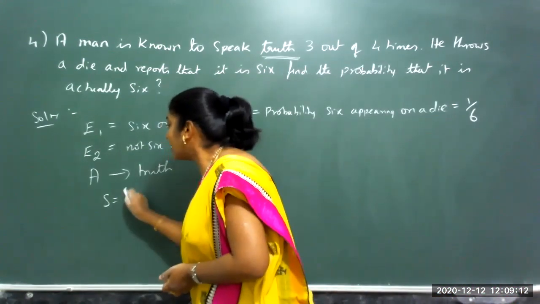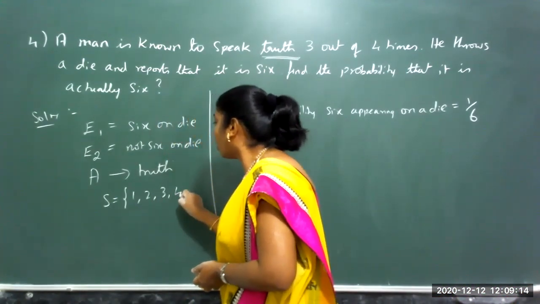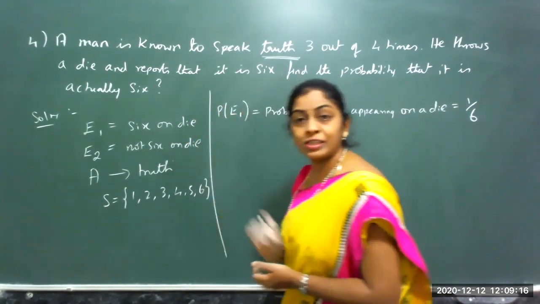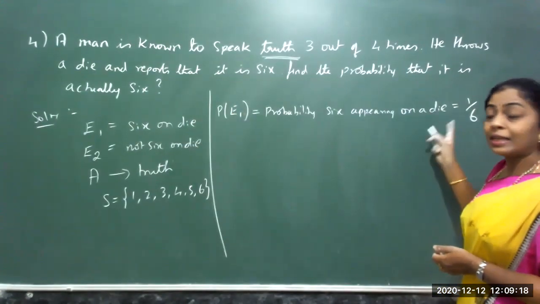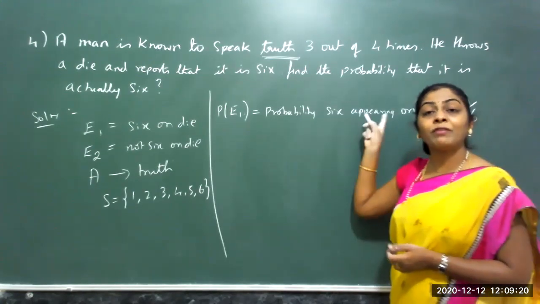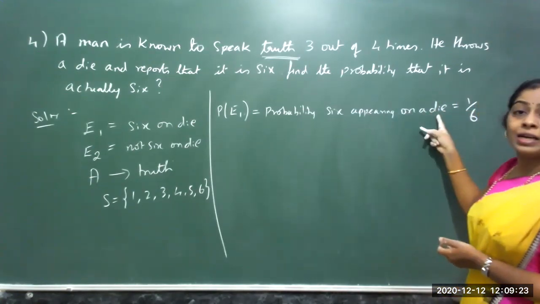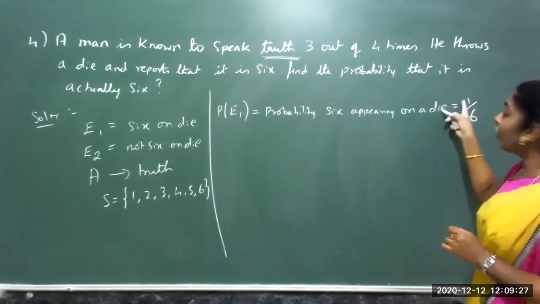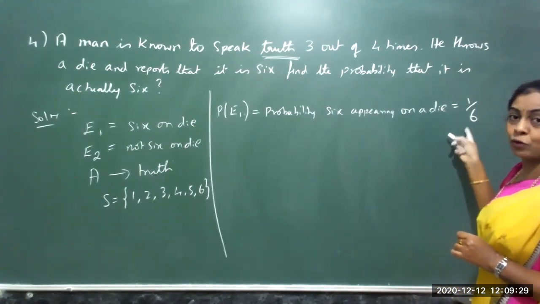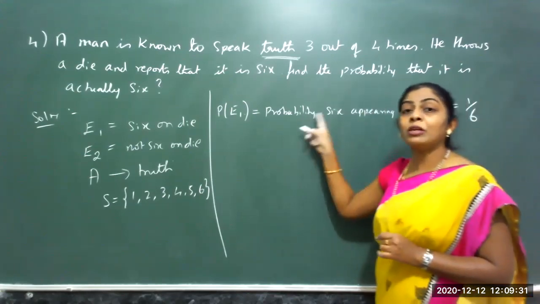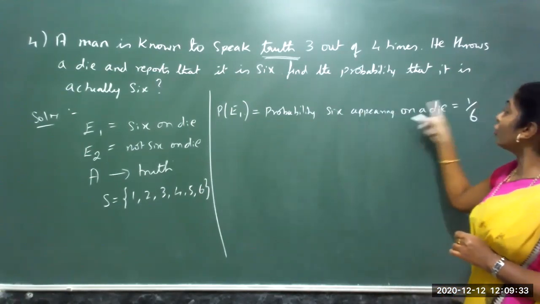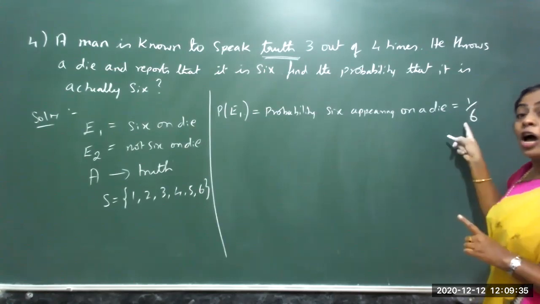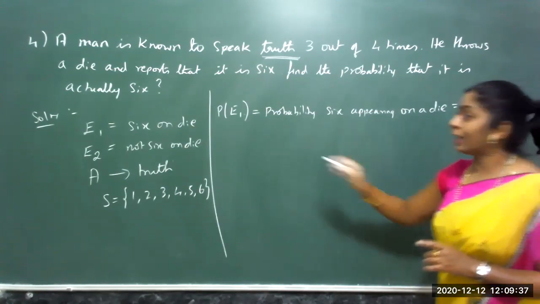The sample space, the possibilities, are 6. The total outcome is 6. The event occurred has only one favorable outcome, that is 6 appearing on a die. So probability is the number of favorable outcomes divided by the total number of outcomes. Favorable outcome, getting 6 on a die, is only one chance, out of a total of 6 outcomes.